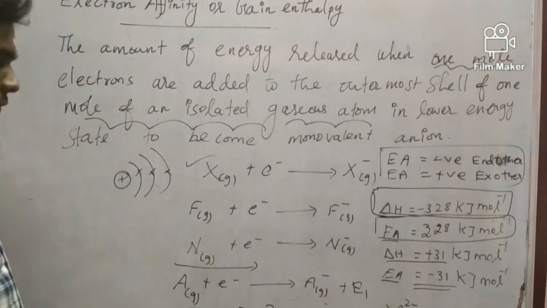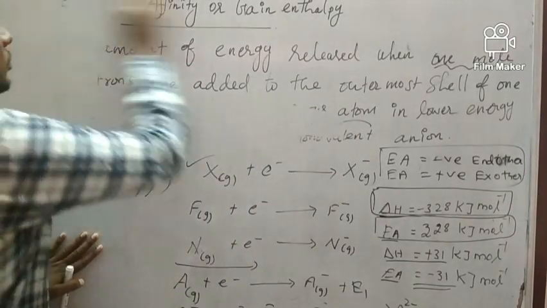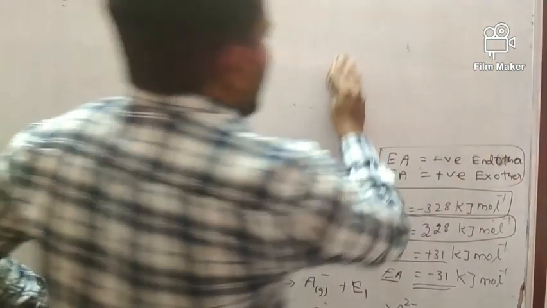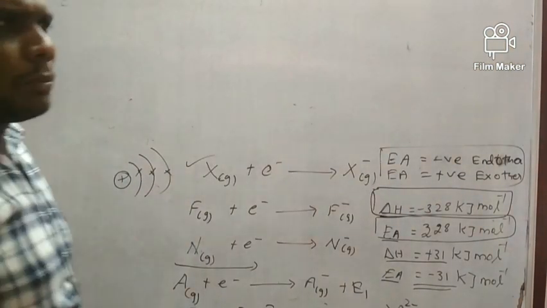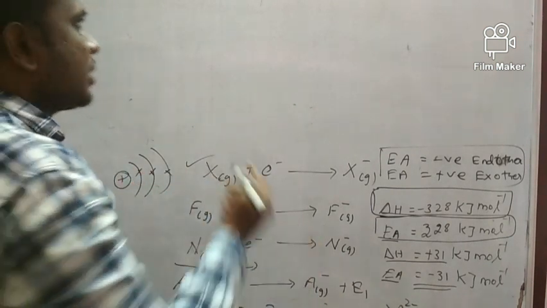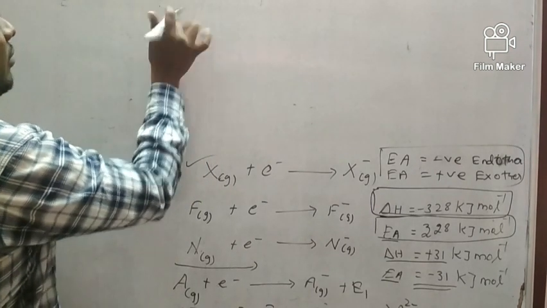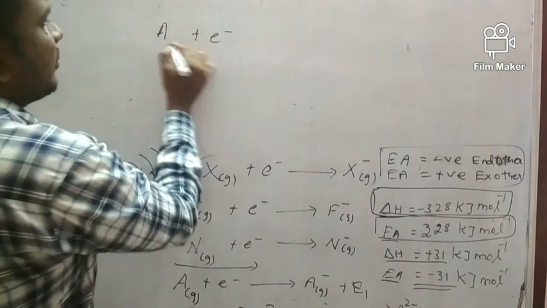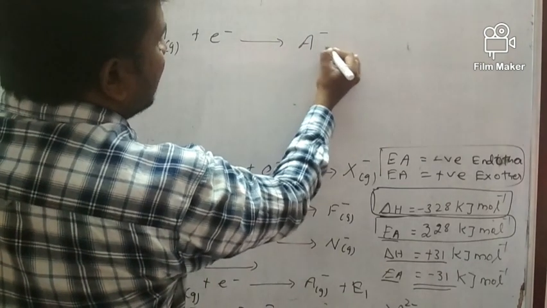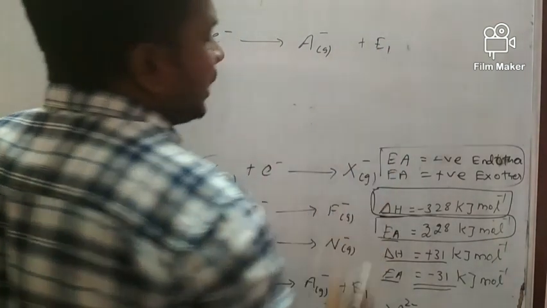So guys, if you listen here, suppose monovalent anions are there, divalent anions are also there. Suppose I have taken one element A, a gaseous atom, and I am adding the first electron. It becomes A minus, a monovalent anion. So some energy will come out. That is actually electron affinity.